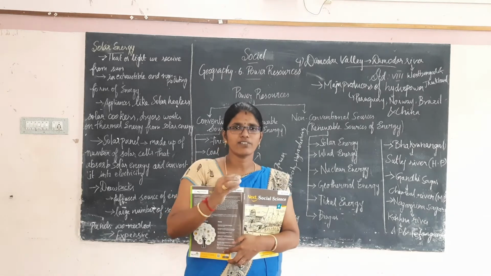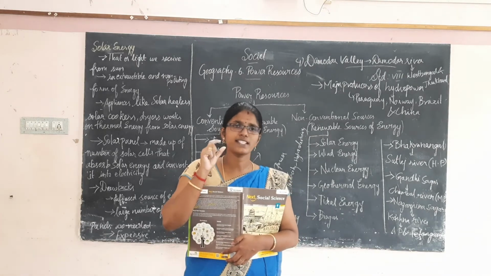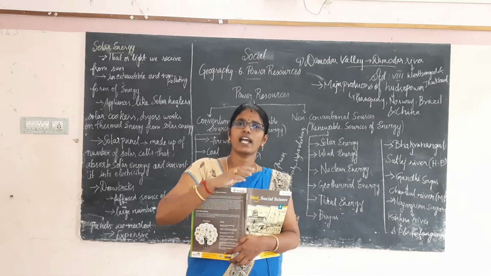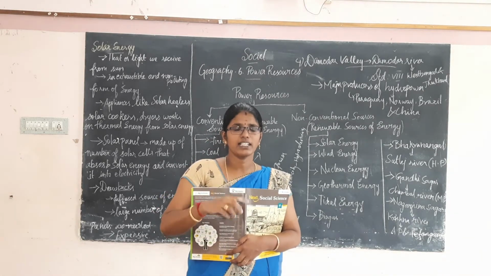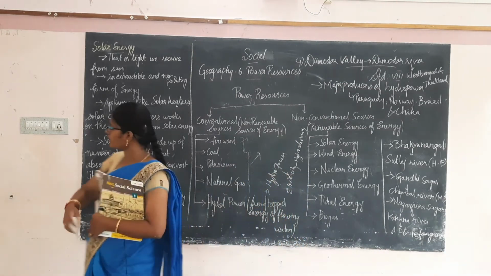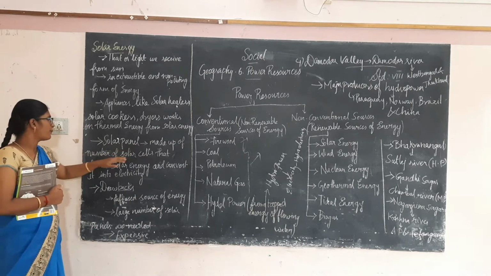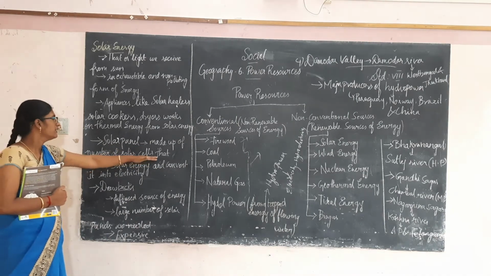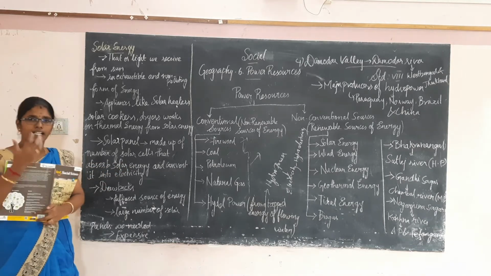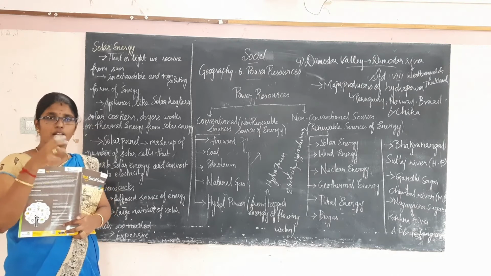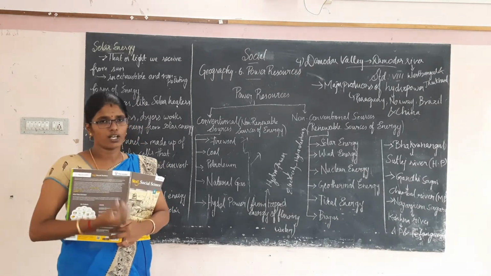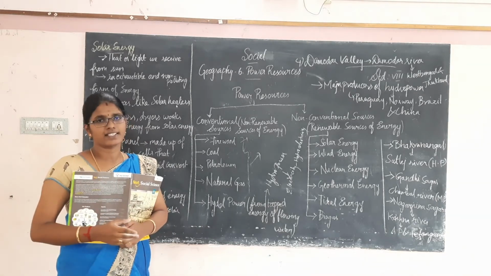In solar panels, what do we have? We have a large number of solar cells that absorb heat energy and convert it into electricity. Okay, a solar panel is made up of a number of solar cells that absorb solar energy and convert it into electricity. A solar panel has a number of solar cells that absorb solar energy and convert it into electricity.